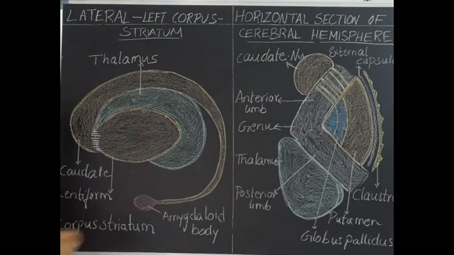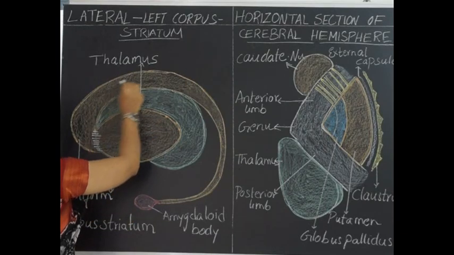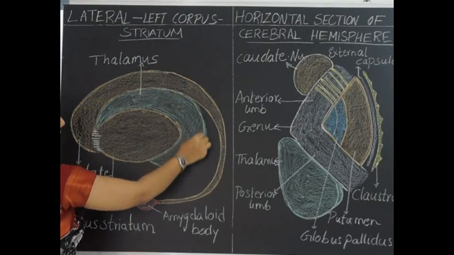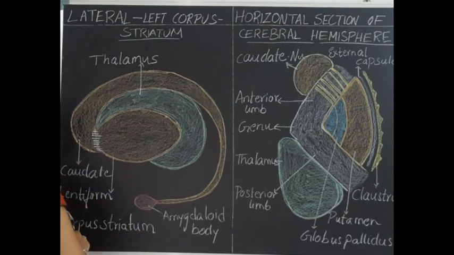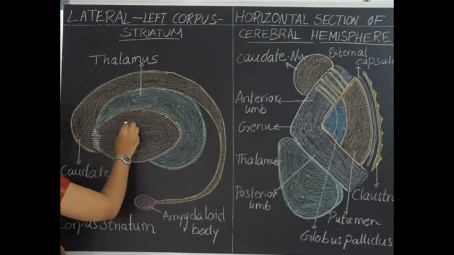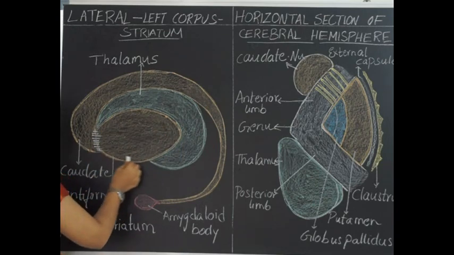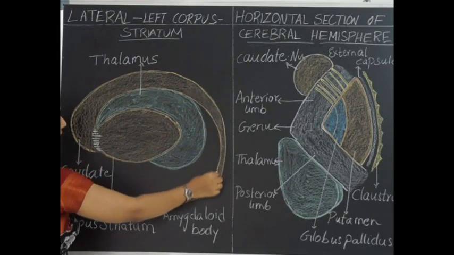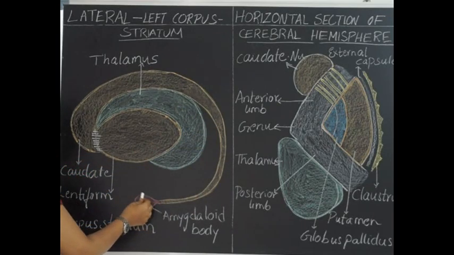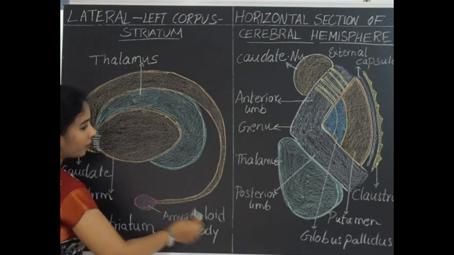Anatomically, the basal ganglia consist of corpus striatum. This is the corpus striatum, which is winding around the thalamus. Here is the lateral view of corpus striatum showing its two parts. This large part is called the lentiform nucleus, which is a biconvex large mass of grey matter which continues to form the caudate nucleus, and the caudate nucleus ends in a small almond-shaped grey matter called the amygdaloid body.